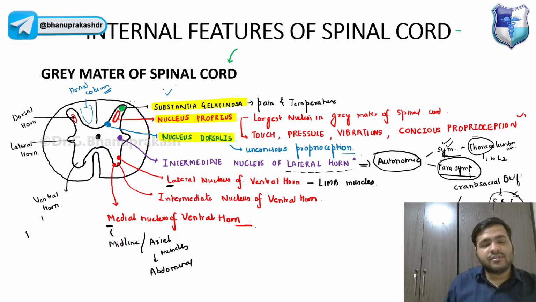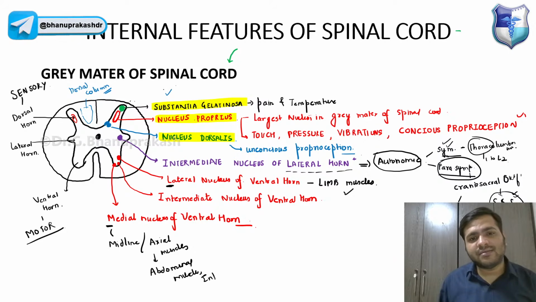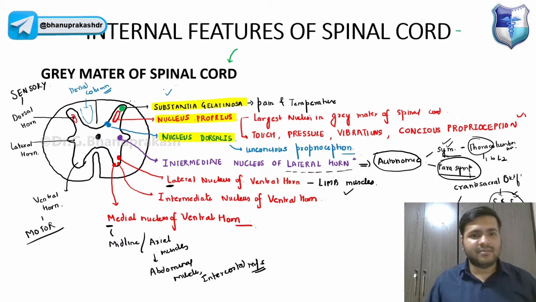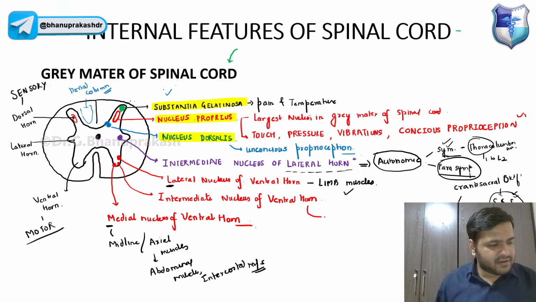Now, the ventral horn is responsible for the motor supply, the muscle supply. The dorsal horn is responsible for the sensory neurons, right? So obviously, in the anterior nucleus we will have the limb muscles. In the middle part, we'll have the abdominal muscles. You already know we have intercostal muscles, right? Just by the name, you have to remember. That we have already discussed, the intermediate nucleus of the ventral horn. Now, again, it's a point to study, guys: it is not present everywhere.